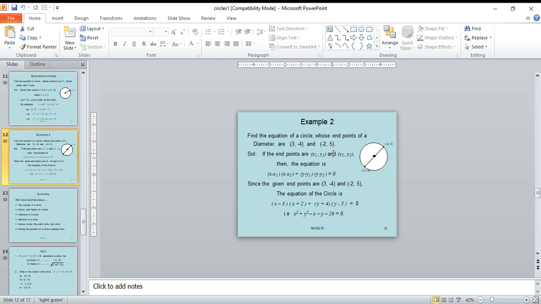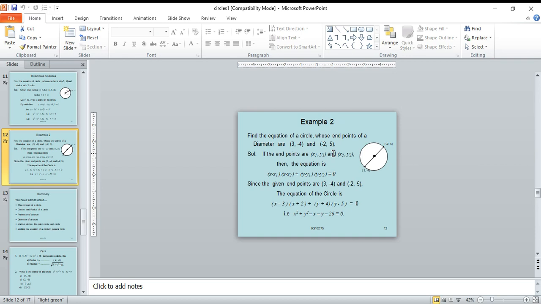Since the given endpoints are 3 comma minus 4 and minus 2 comma 5, the equation of the circle is x minus x1, that is x minus 3, into x minus x2, that is x minus of minus 2, which is x plus 2, plus y minus y1, that is y plus 4, into y minus y2, that is y minus 5, equal to 0.